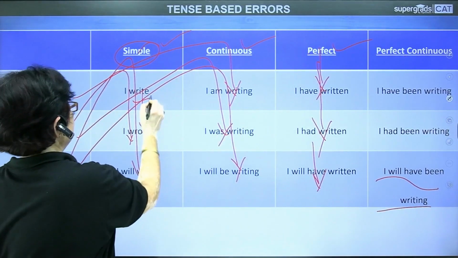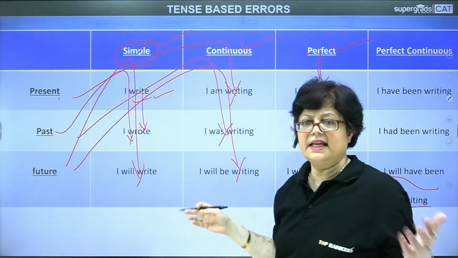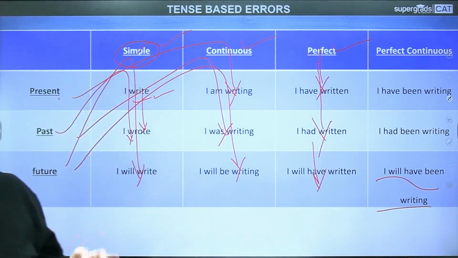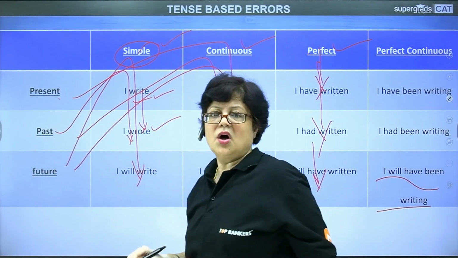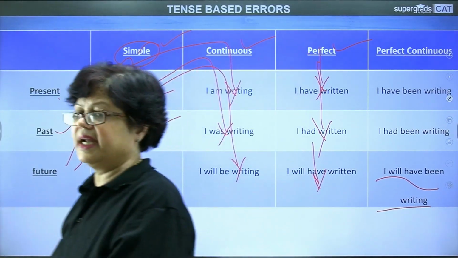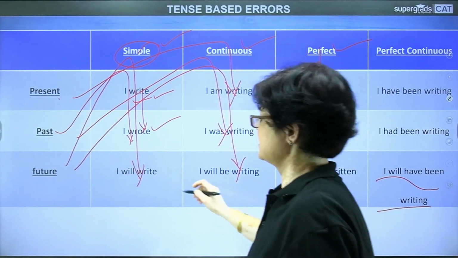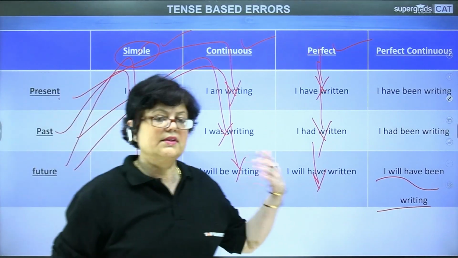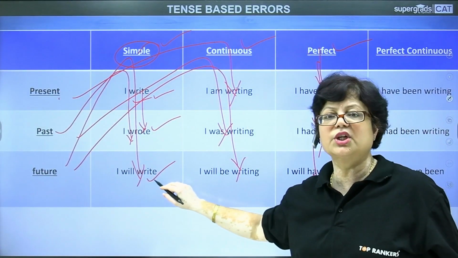So if I say I write or I speak, I go, I eat, I drink, this is the simple present tense. If I say I wrote or I went or I ate or I drank, this is the simple past tense. If I say I will write, I will go, I will speak, I will drink, I will eat, this is the simple future tense.